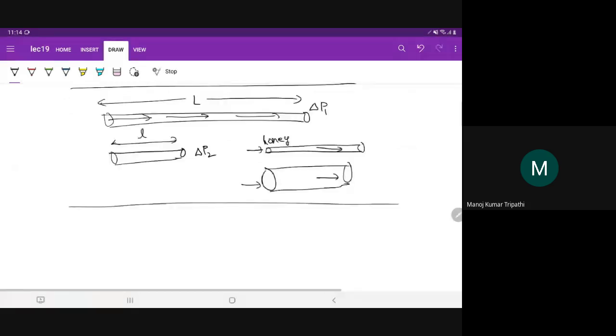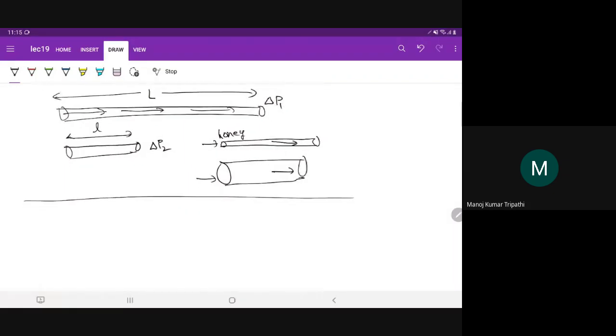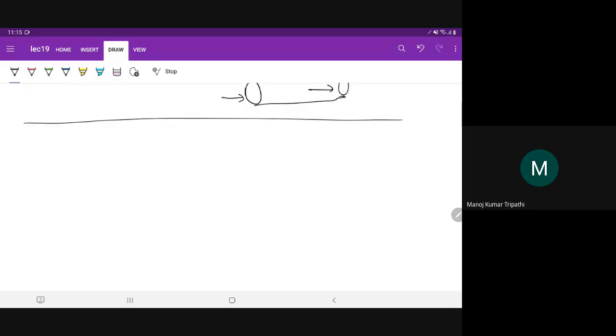But here, obviously, we don't want to solve the entire Navier-Stokes equations to derive this pressure difference for a given velocity and length and diameter of the pipe. So what we do is we use Bernoulli equation, but with some modifications. While deriving the Bernoulli equation, we assumed that there was no viscosity, right? It was inviscid approximation. So how do we incorporate this viscosity there? So what we'll do is we will write the Bernoulli equation here. Let's say this is a pipe.